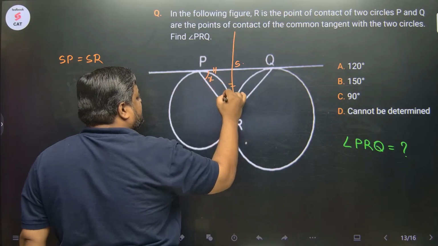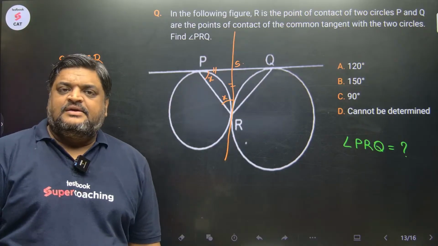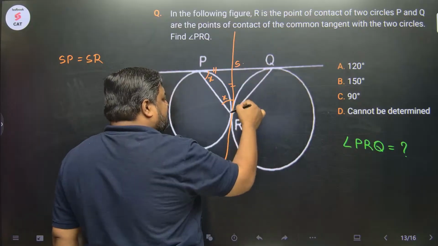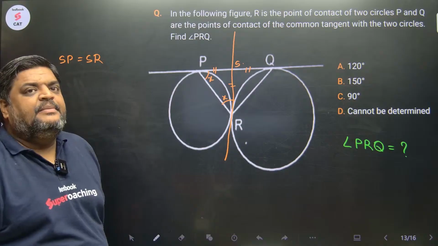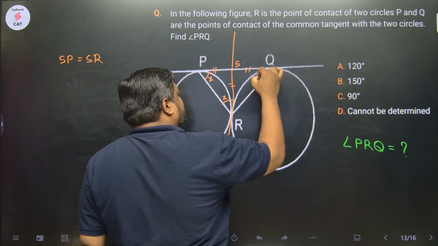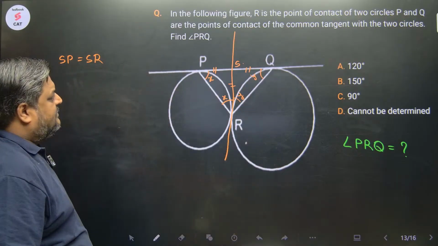If this is X, this would be X. But obvious. Similarly, in this circle, SR is equal to SQ. SR SQ के बराबर है, right? So base angles have to be equal. If this is Y, this would be Y, right?